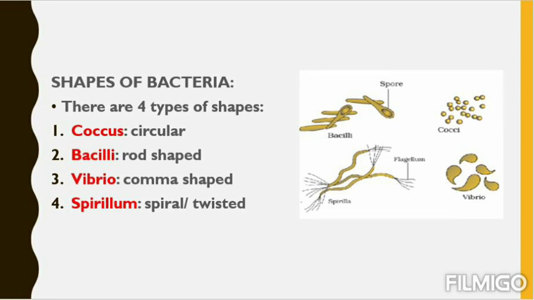So for their movement, just like us, for our movement we use our limbs, we use our legs. So bacteria use their flagella to move from one side to other. So these are the basic shapes of bacteria. What are they? Coccus, circular; bacilli, rod shaped; vibrio, comma shaped; spirillum, spiral or twisted.